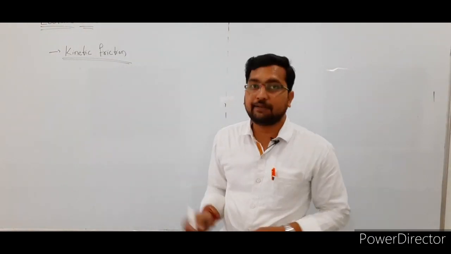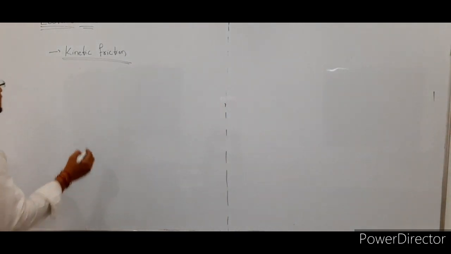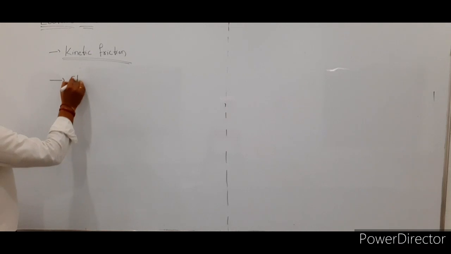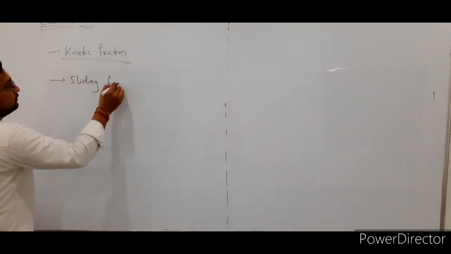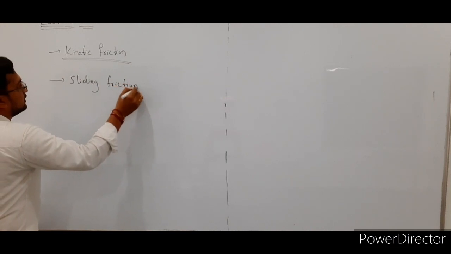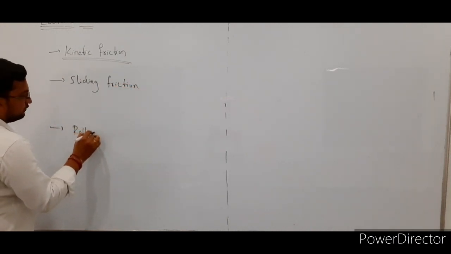So in kinetic friction, again there are two types. One is sliding friction and one more is rolling friction. The first one is sliding friction, and the next one is rolling friction.